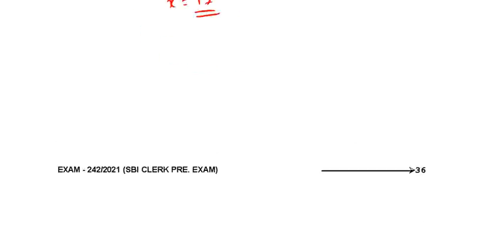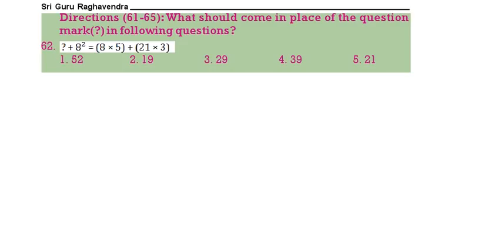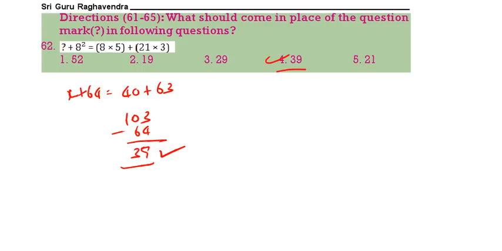See the next question, 62. X plus 64 is equal to 40 plus 63, that is 103 minus 64. How much? 39. 39 means 4 is the correct answer.